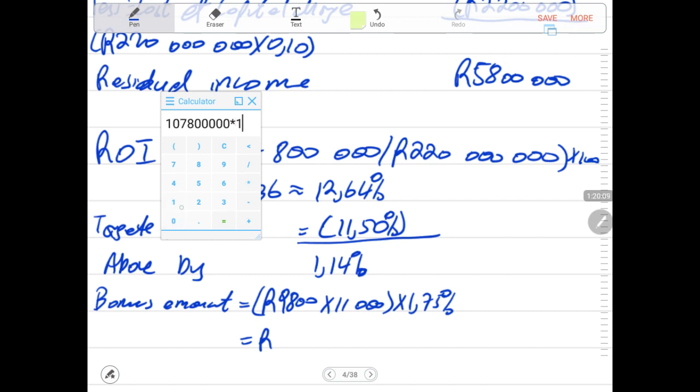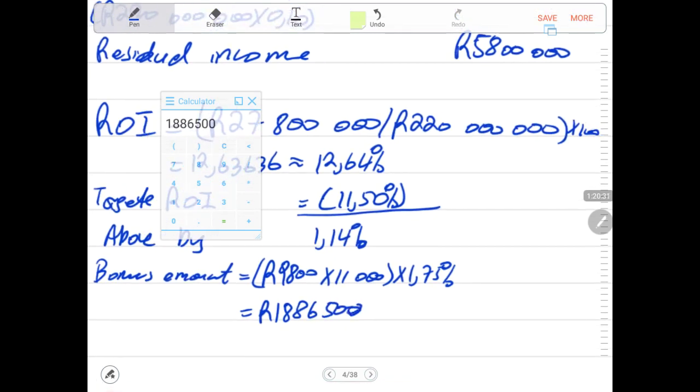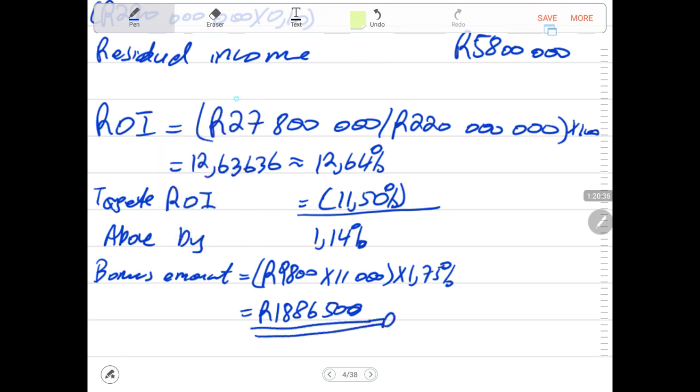Then we multiply this by 1.75, divide by 100. It gives us 1,886,500. So this is the bonus amount that the divisional manager will get for the performance of this year.